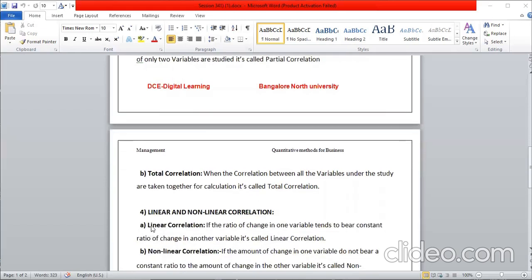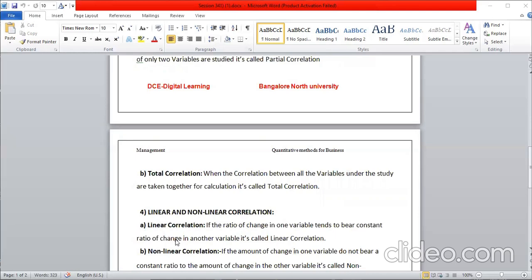Fourth one is linear and non-linear correlation. Linear correlation: if the ratio of change in one variable tends to bear a constant ratio of change in another variable, it is called linear correlation. The ratio of change in the one variable is constant with the other variable. What the increasing ratio is in one, the other one is also going on in the same increasing ratio.